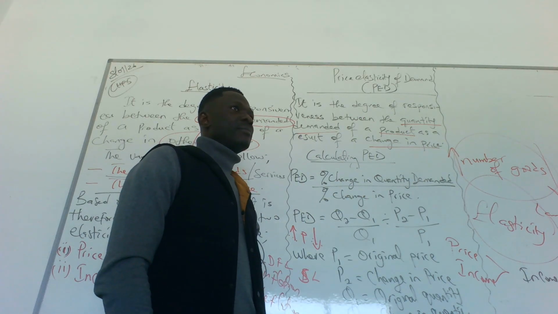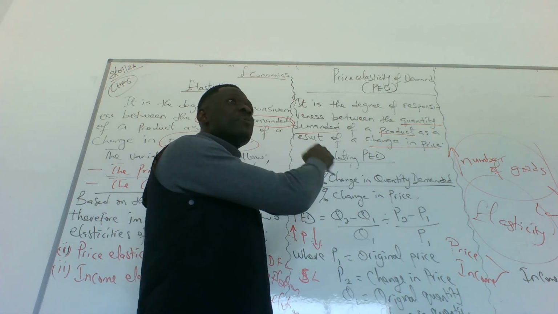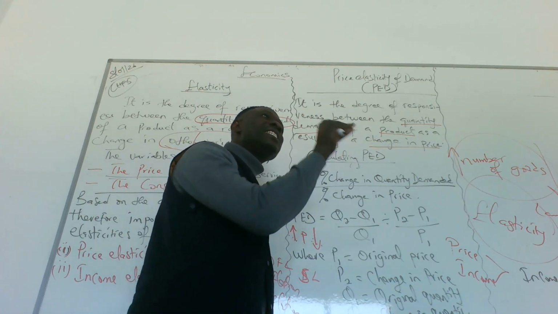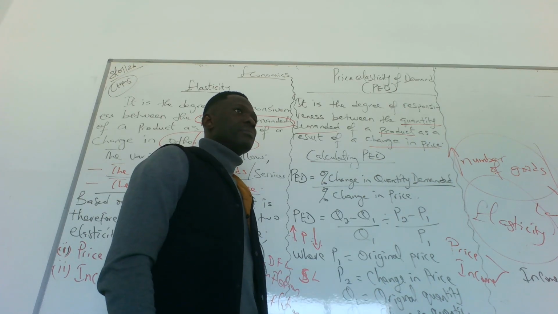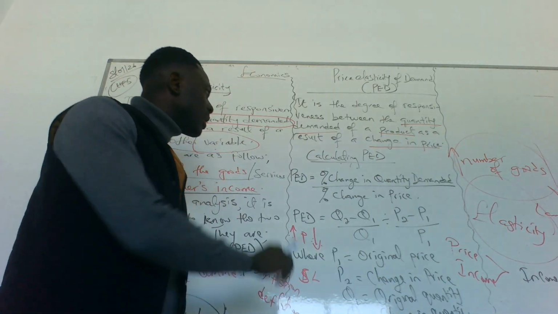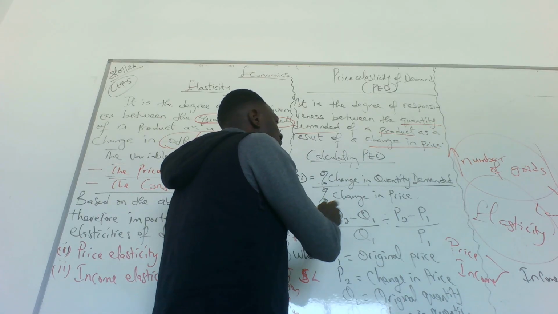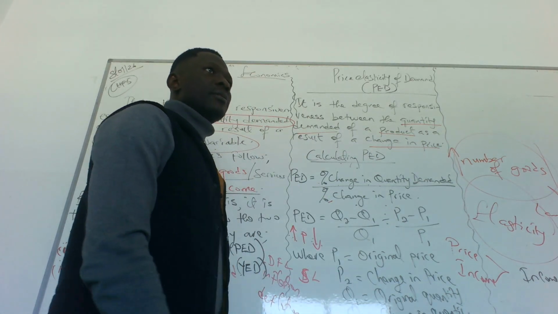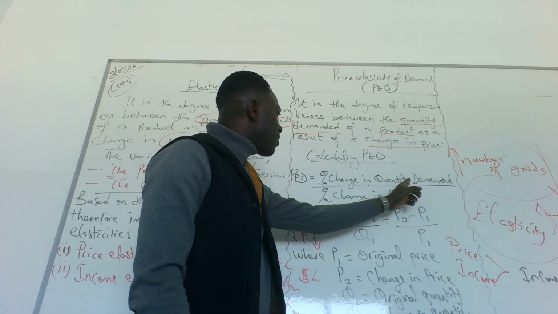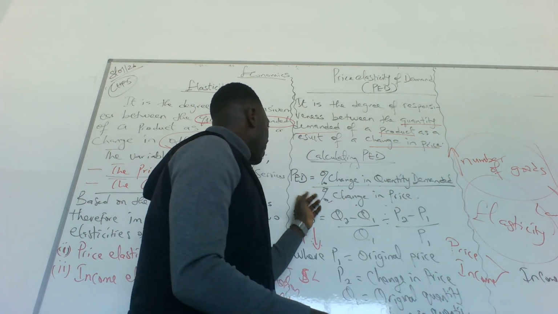What's PED? Price elasticity of demand, which is the degree of responsiveness of the quantity demanded of a product as a result of a change in price. Do we get that? Good. So how do we calculate PED? To calculate PED, it is the percentage change in the quantity demanded over the percentage change in price. That is how to calculate price elasticity of demand.